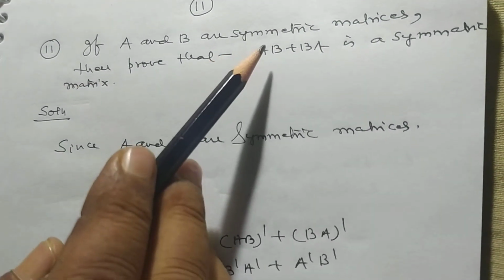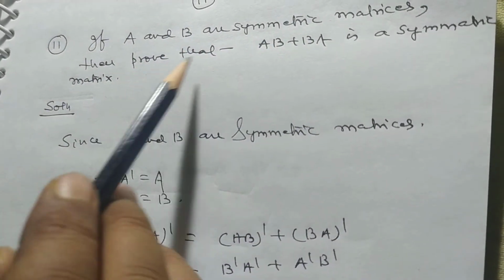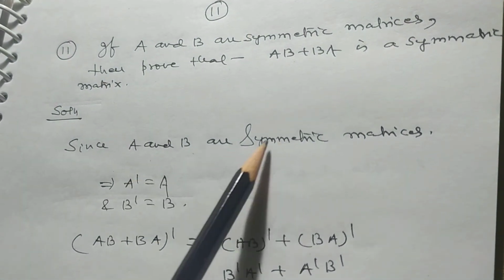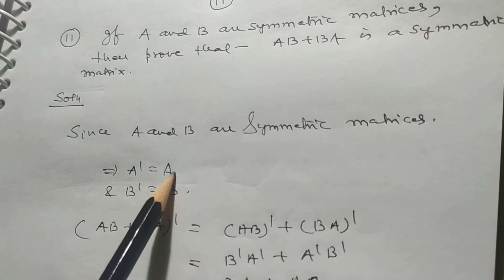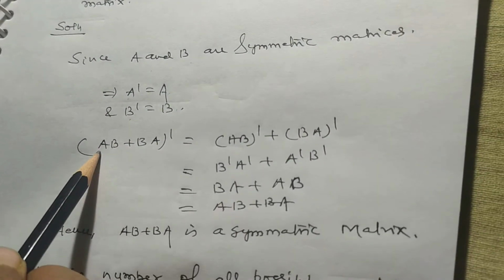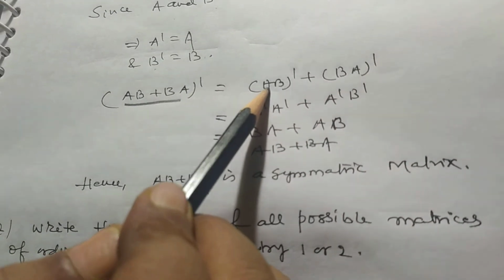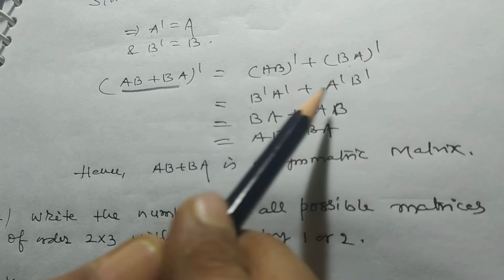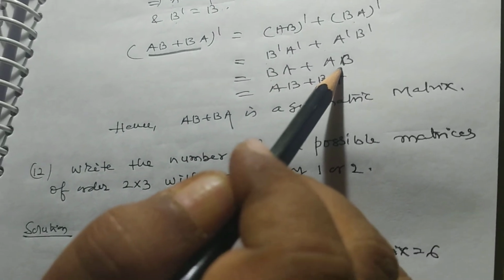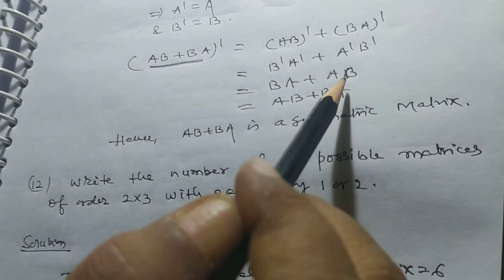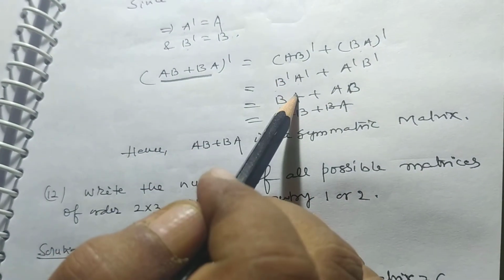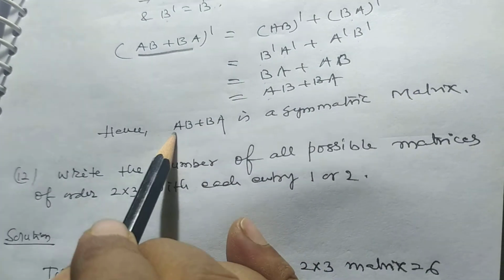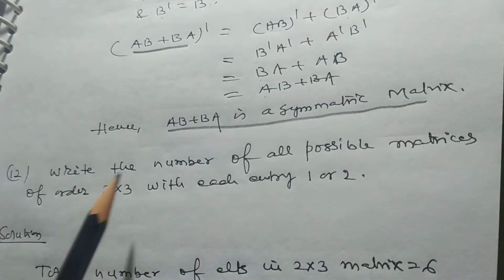If A and B are symmetric matrices, then prove that AB plus BA is a symmetric matrix. Since A and B are symmetric matrices, A dash is equal to A, B dash is equal to B. (AB plus BA) dash is equal to (AB) dash plus (BA) dash, that is B dash A dash plus A dash B dash, that is BA plus AB, and this is AB plus BA. Hence, AB plus BA is a symmetric matrix.